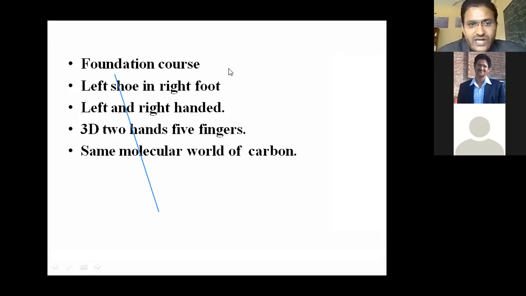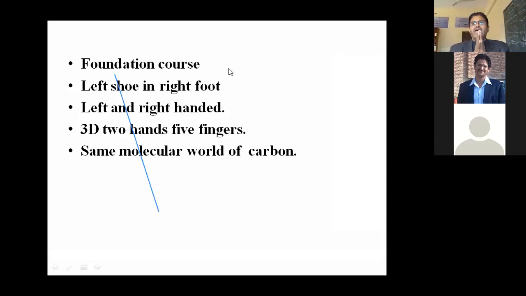So this is the point. 3D, two hands, five fingers, right? These are your five fingers. The left hand fingers you can count starting in this way, and the right hand fingers you can start from the other way. One goes in the clockwise direction and the other in the anticlockwise direction. So God also made stereochemistry, right? Both hands look exactly the same, but their stereochemistry is entirely different. One is the right hand and the second is the left hand.